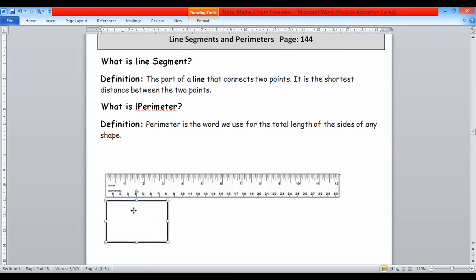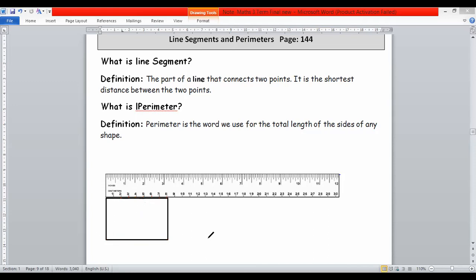This is 8 centimeter. Dear students, look very carefully. This is 1 centimeter, 2, 3, 4, 5, 6, 7, 8. It means length is 8 centimeter. If this length is 8 centimeter, definitely this length is same. So this is also 8 centimeter. Remember that the length of this rectangle is 8 centimeter.